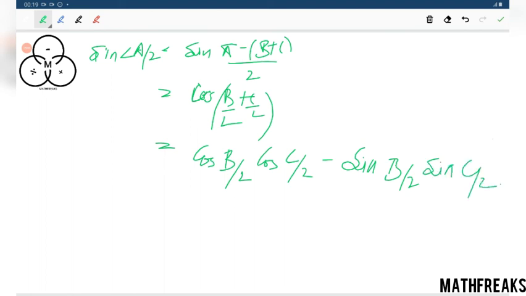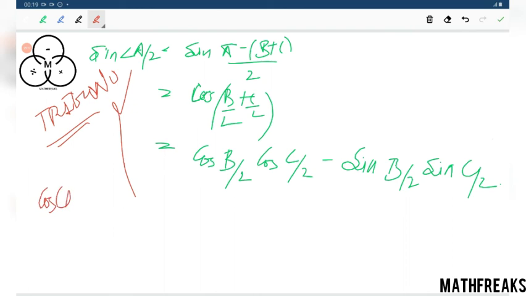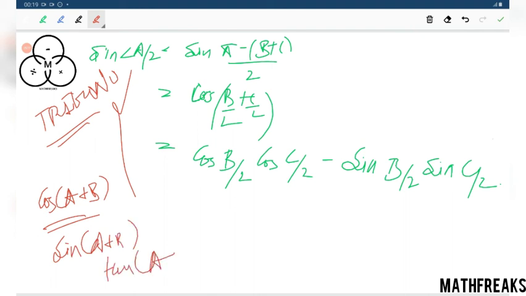Those who are not understanding this expansion, simply pick up any good book for trigonometry. There are some basic formulas: cos A plus B, sin A plus B, tan A plus B. This much knowledge we should all have.